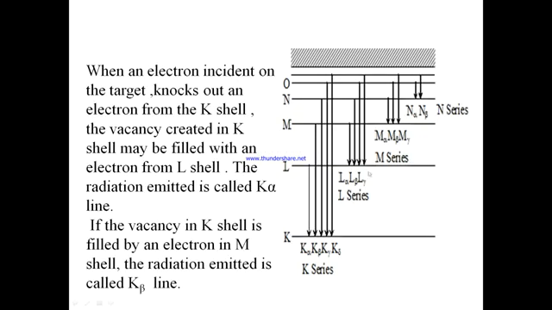Now if the vacancy was created in the L shell, it would be filled by an electron from the M shell or N shell or O shell and so on. Hence we get L alpha, L beta and L gamma lines. So we can have K alpha, K beta, K gamma, K delta lines. Similarly L alpha, L beta and L gamma lines and so on.